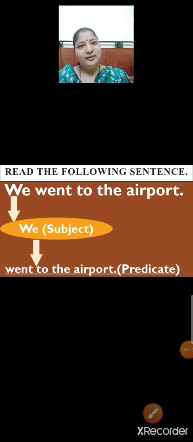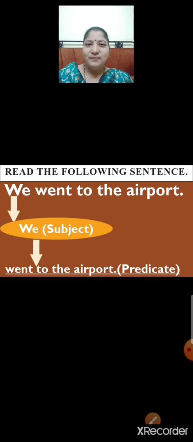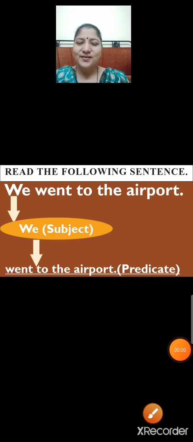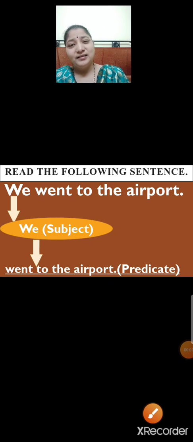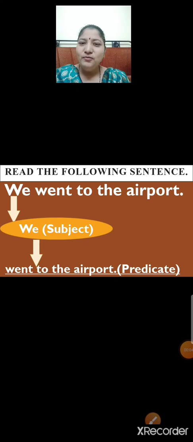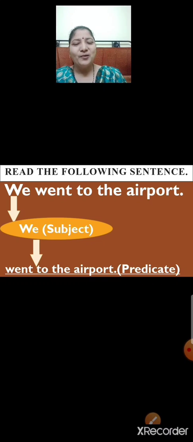Therefore, the part of a sentence that names a person or a thing that we are talking about is known as the subject of that sentence. So children, here in this sentence, we went to the airport. We is the subject and went to the airport is the predicate. As I told you, the subject can be a noun, pronoun or proper noun. So in this sentence, we is the pronoun.